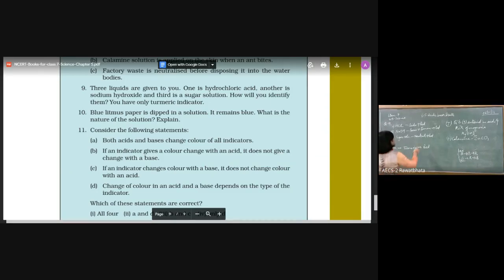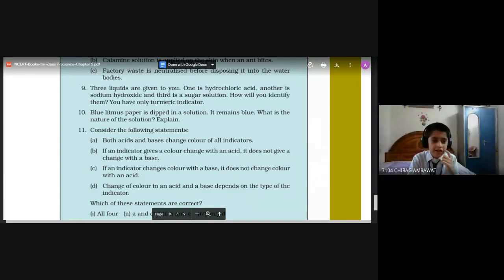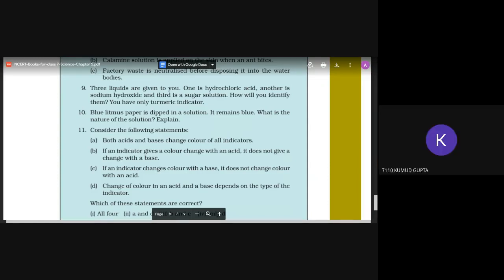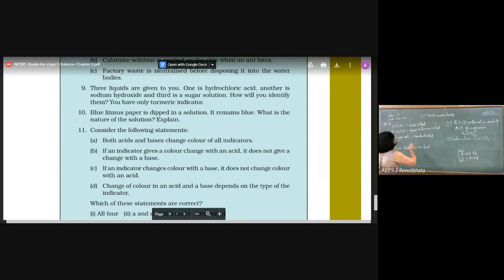In acid, heat will release and it will neutralize. In the sugar solution, it remains red. Previously when I added turmeric, no change.